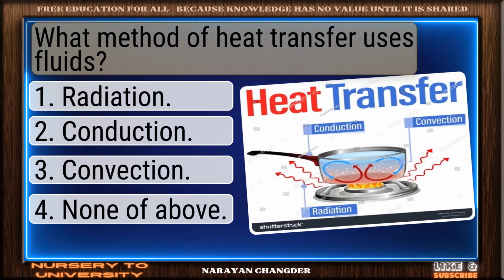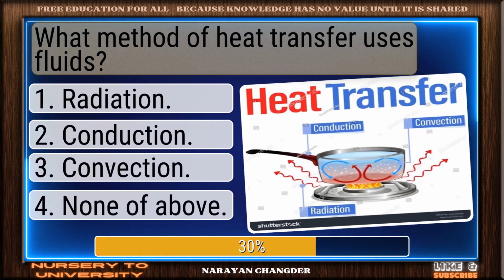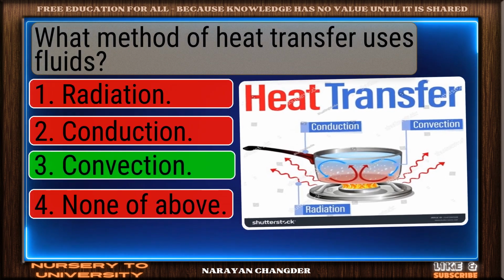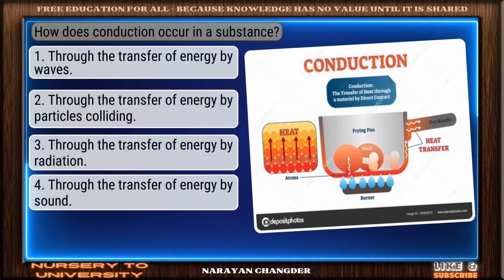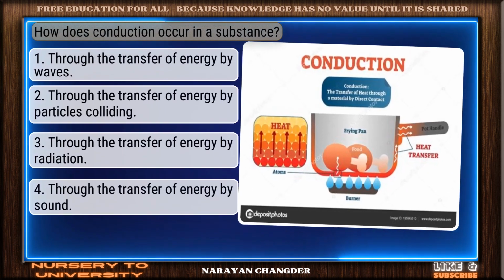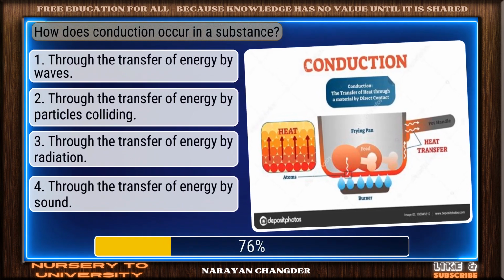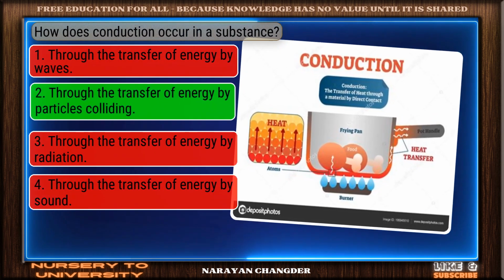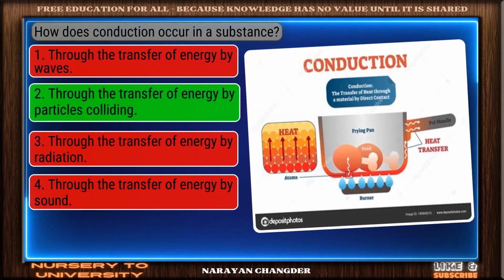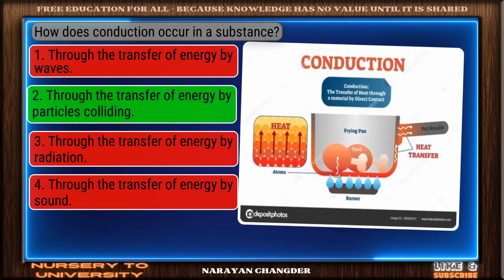What method of heat transfer uses fluids? Right choice. Convection is the best answer. How does conduction occur in a substance? Nice selection. Through the transfer of energy by particles colliding is the correct and valid answer.